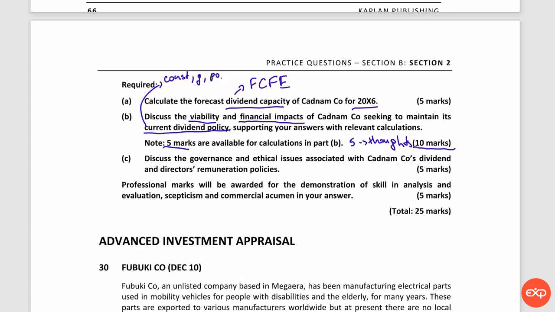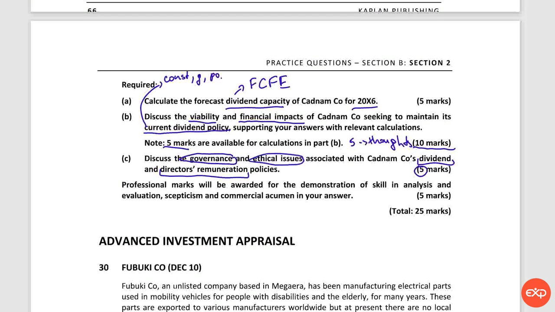Discuss the governance and ethical issues associated with Cadmium Company's dividend and directors' remuneration policies. We have 5 marks here, and we have 2 policies, dividend and remuneration policy. And we need to talk about governance, which means how the company is managed and controlled, and also ethical issues.